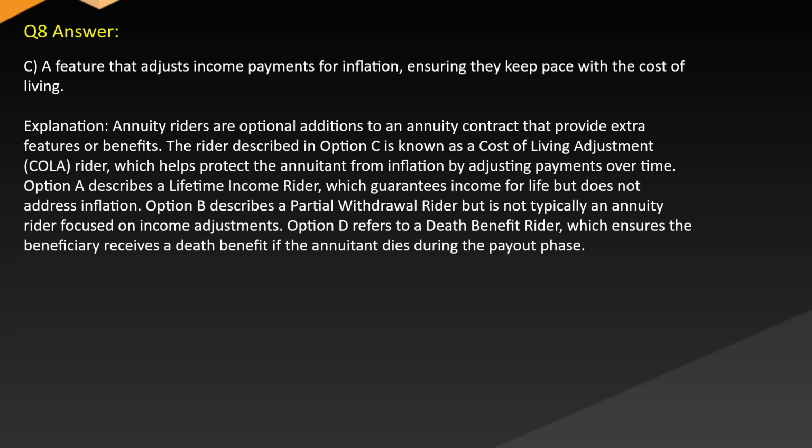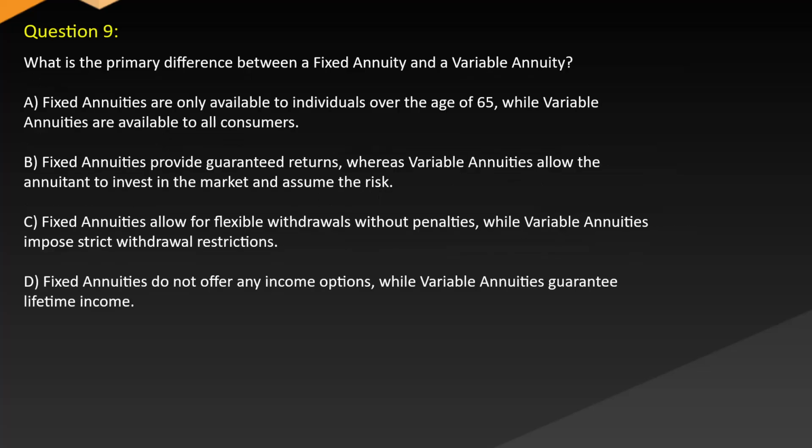Option A describes a lifetime income rider, which guarantees income for life but does not address inflation. Option B describes a partial withdrawal rider, but is not typically an annuity rider focused on income adjustments. Option D refers to a death benefit rider, which ensures the beneficiary receives a death benefit if the annuitant dies during the payout phase. Question 9.